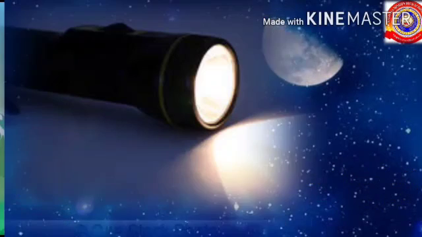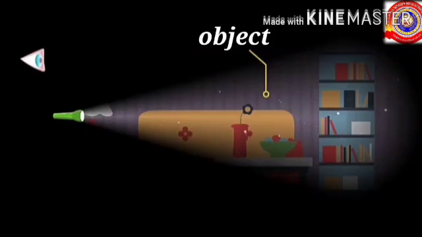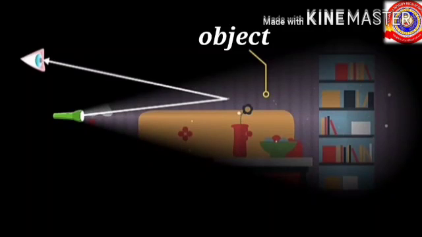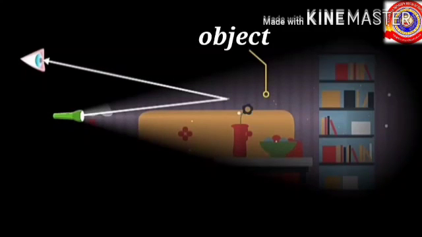Another question for you. How do we see objects when a torch is lighted in darkness? The light rays from the torch fall on the object and it gets reflected. The reflected ray reaches the eyes of the person who operates the torch, and thus he is able to see objects when the torch is lighted in darkness.